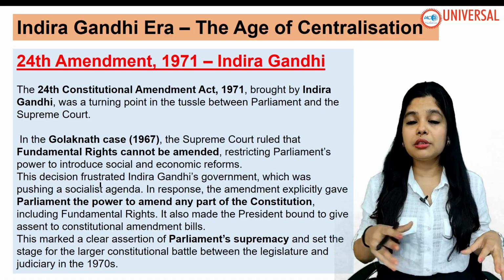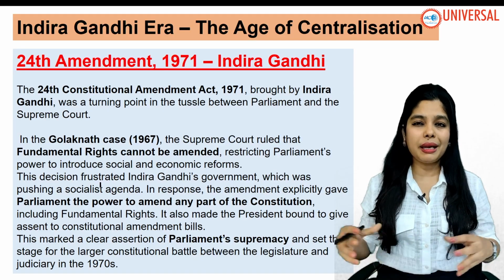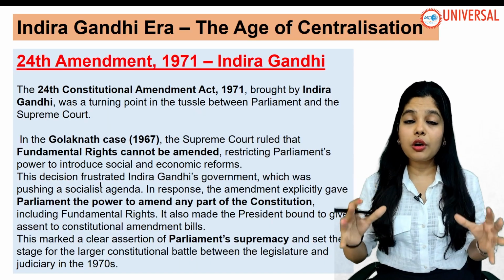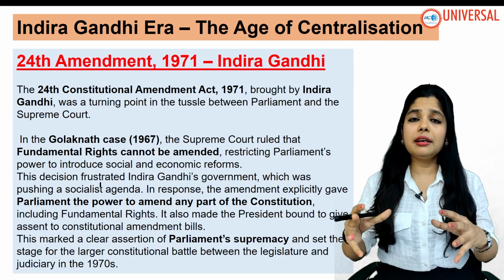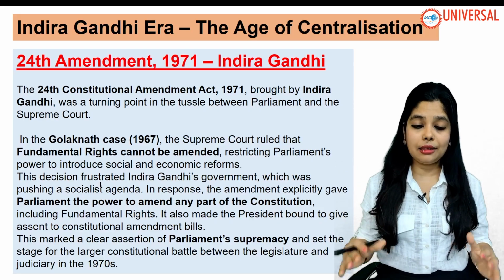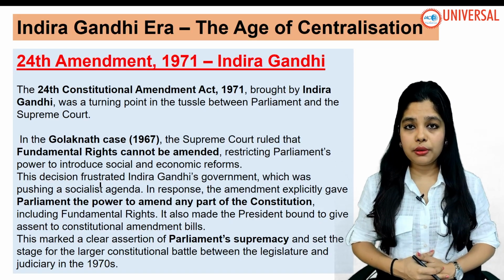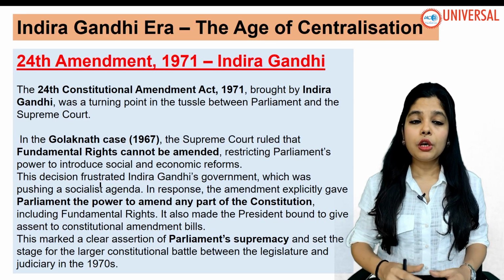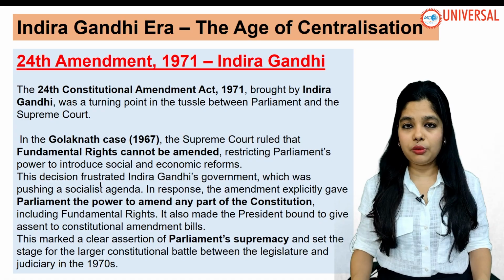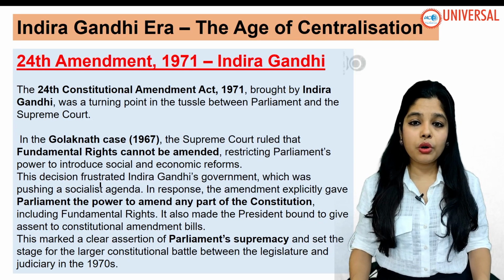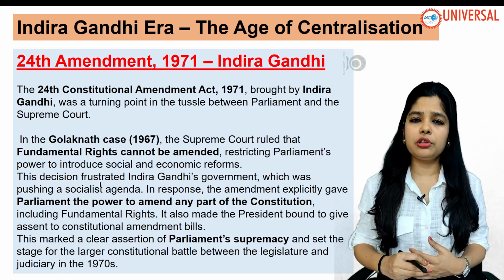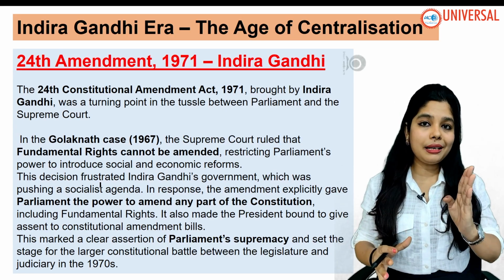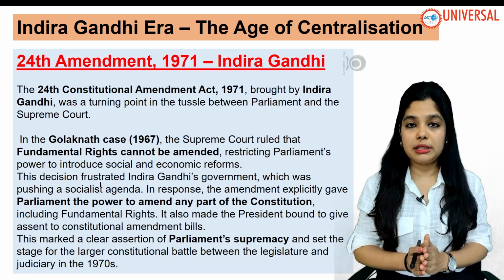Even the President of India and the Council of Ministers many times were not asked about important judgments. And when they were not asked, the impact was directly seen, and the whole system was transformed from a decentralized system to a centralized system. So the 24th Amendment of 1971, brought by Indira Gandhi, was a turning point in the tussle between the Parliament and the Supreme Court.